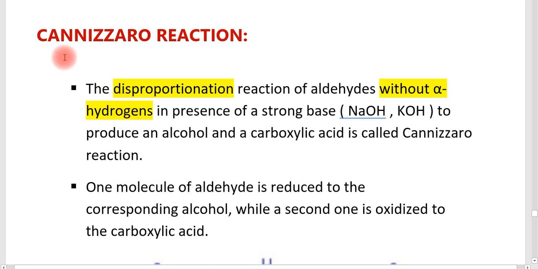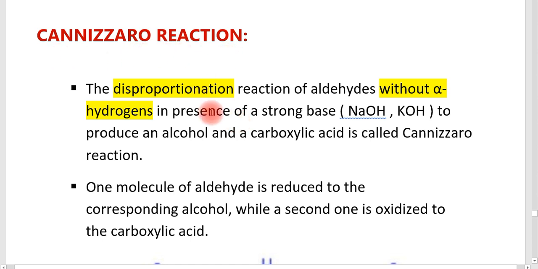Students, let us discuss a new name reaction today, that is the Cannizzaro reaction. The Cannizzaro reaction is an important reaction named after its discoverer, Stanislao Cannizzaro, and it is a chemical reaction that involves the base-induced disproportionation of two molecules of non-enolizable aldehydes to give a primary alcohol and a carboxylic acid. So that is the basic definition of the Cannizzaro reaction.